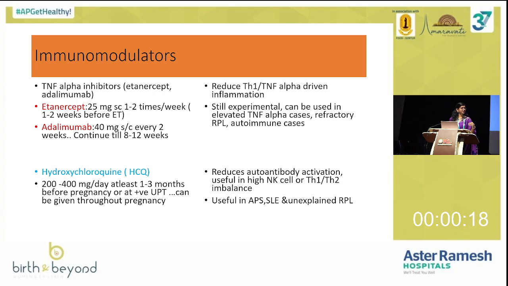Next, HCQ. HCQ is also one of my favorite drugs because we can give it safely throughout the pregnancy also. Especially in RIF cases, we start it 2 months prior to the embryo transfer itself. It has to be given at least 2 months prior. HCQ reduces autoantibody activation, and is useful in high NK cells and in refractory cases of APLA also. So along with your aspirin and heparin, we can use HCQ safely. 200 milligram twice a day is the recommended dose.